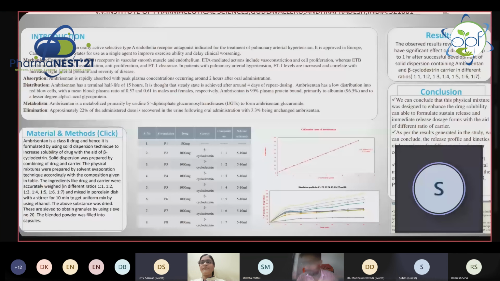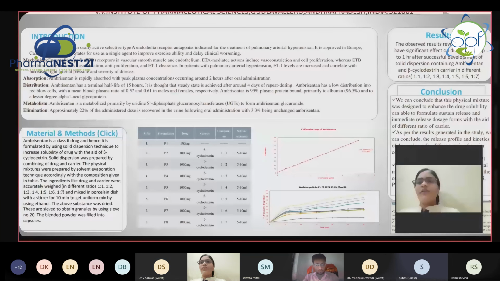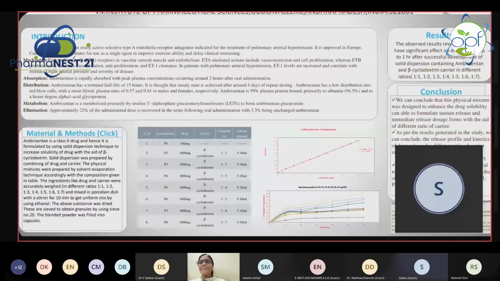Yes, sir. The point is correct, and as we only concentrated on the solubility enhancement, we increased the concentration of the carrier. Okay.